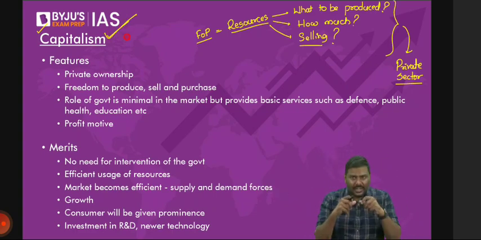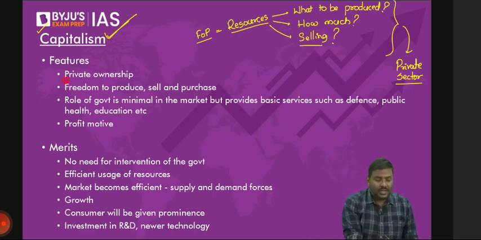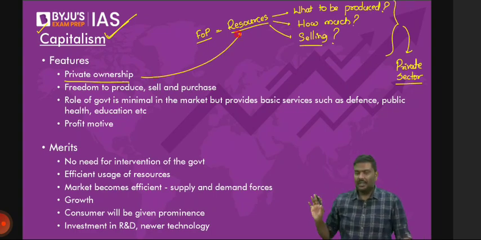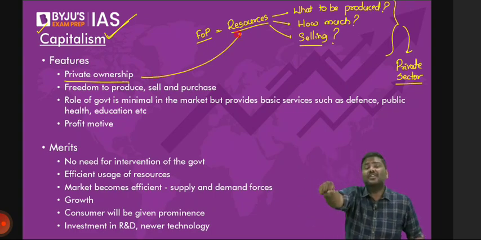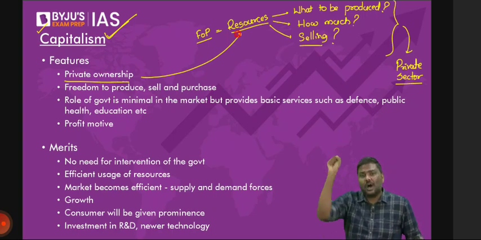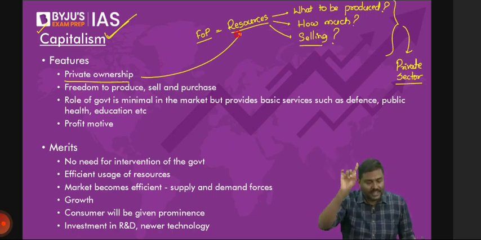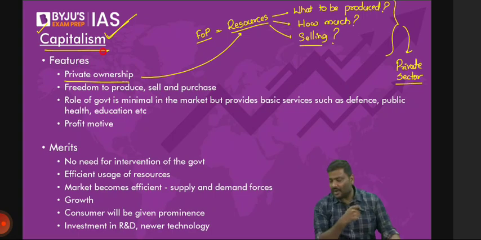Can I give it in the form of a statement? The private sector ownership of resources will be allowed. It is the private sector which will own the resources, which will control the allocation of resources, which will decide what to be produced, how much to be produced, at what price to be sold, etc. That model is referred to as capitalism.